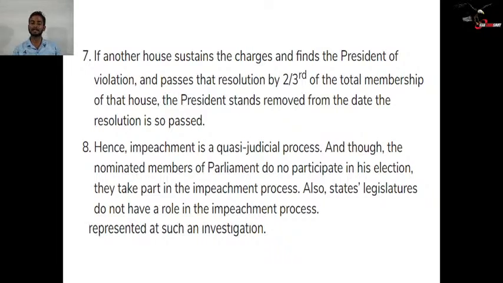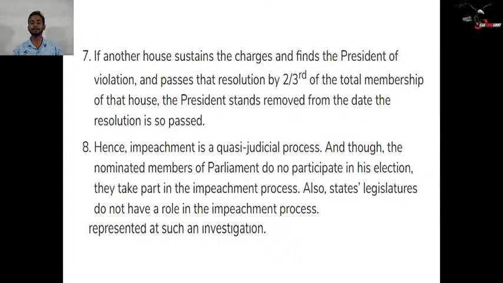Quasi-judicial means it is not directly a judicial process. It is semi-judicial, you can say. So no judicial body is sitting and deciding and removing the president. No, it is just quasi-judicial. That is why it is known as quasi-judicial, because there is no direct involvement of advocates and judges.